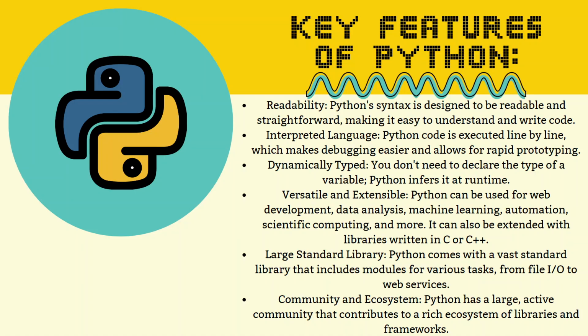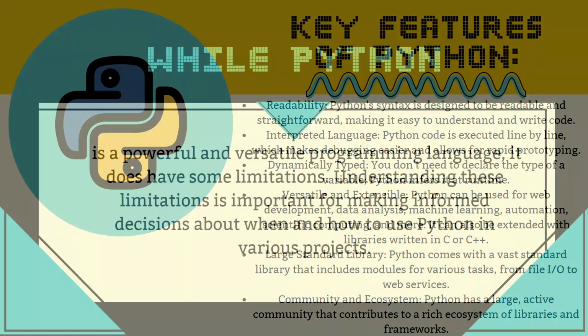Versatile and extensible. Python can be used for web development, data analysis, machine learning, automation, scientific computation, and more. It can also be extended with libraries written in C or C++. Large standard library. Python comes with a vast standard library that includes modules for various tasks from file I/O to web services. Community and ecosystem. Python has a large active community that contributes to a rich ecosystem of libraries and frameworks.